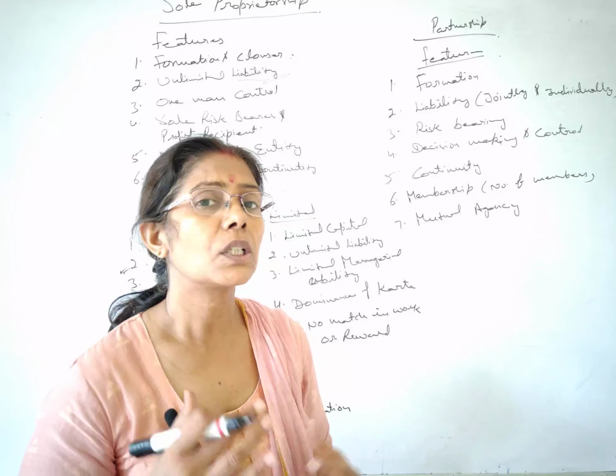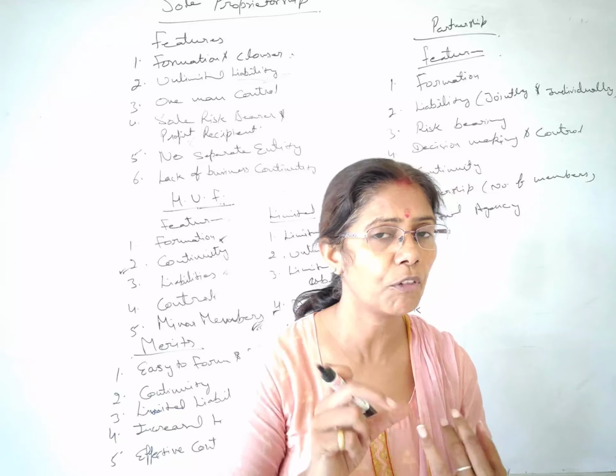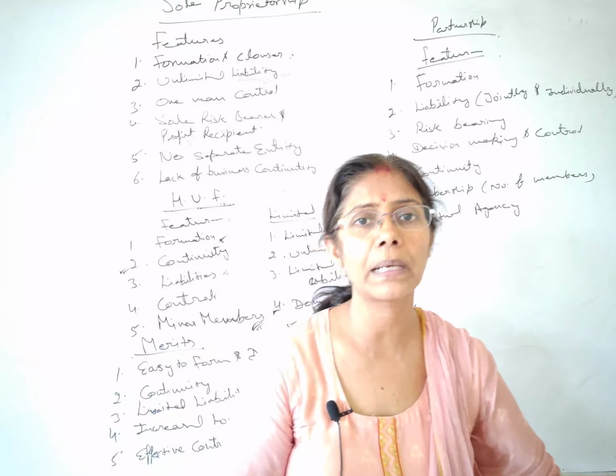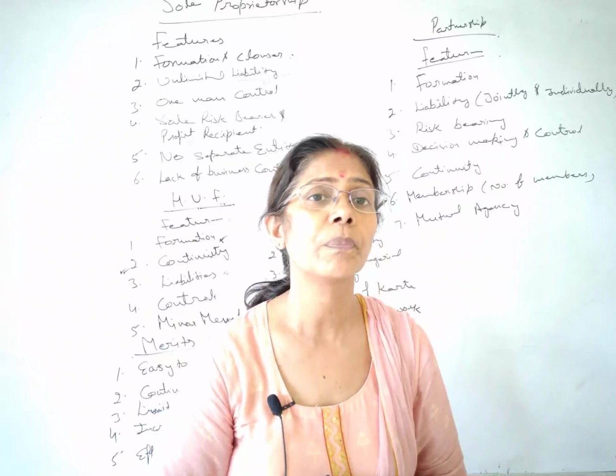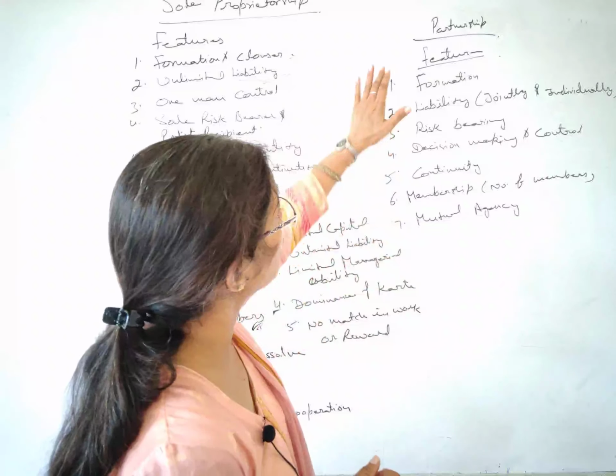So in a partnership, you will find a minimum of 2 people and a maximum of 50 people. Earlier the maximum number of partners was something else, but now it has changed. So the maximum number of partners is 50. So let's talk about the features.